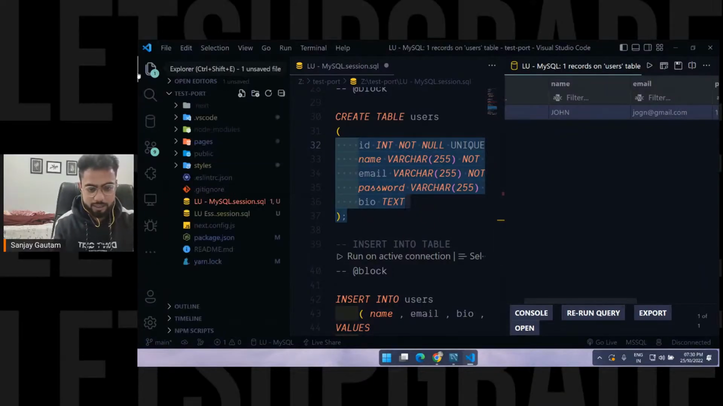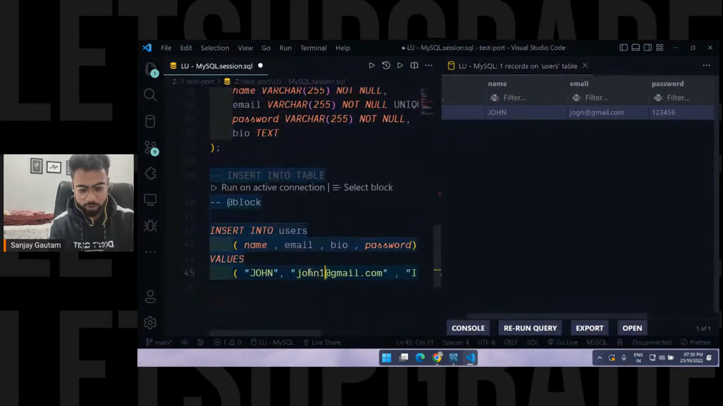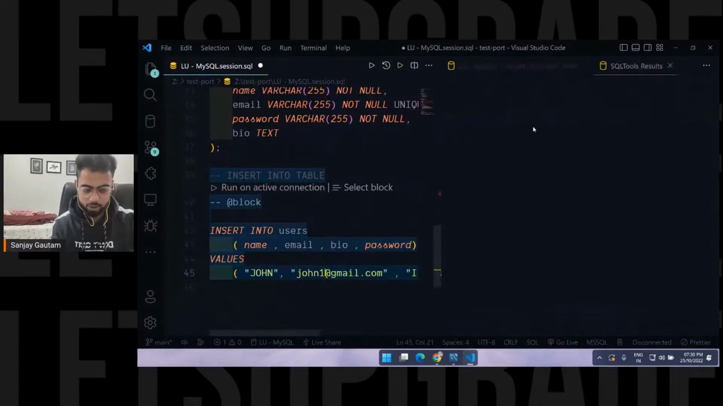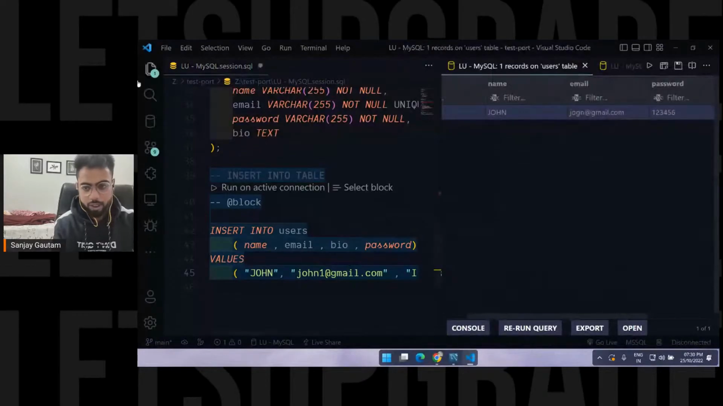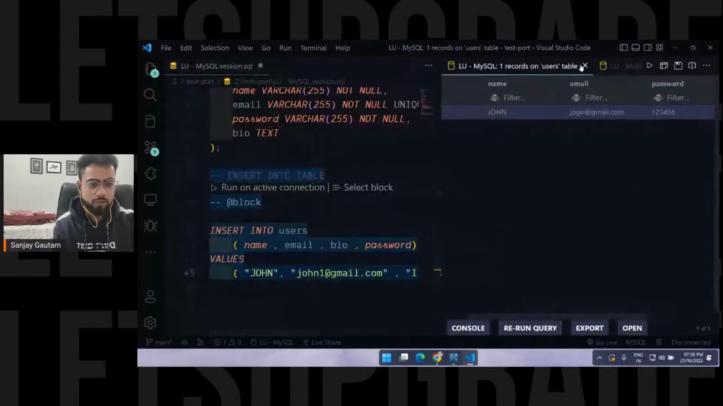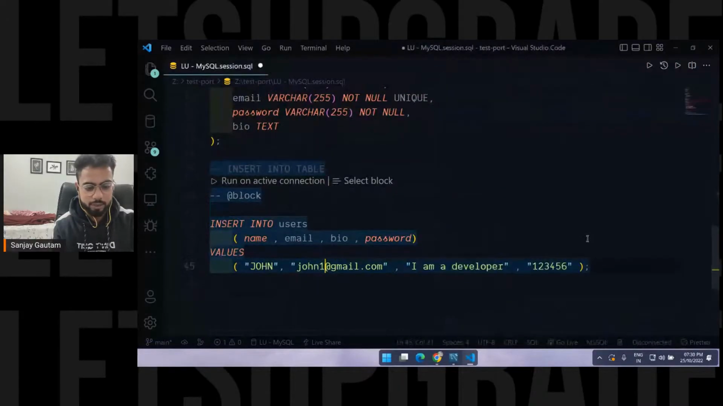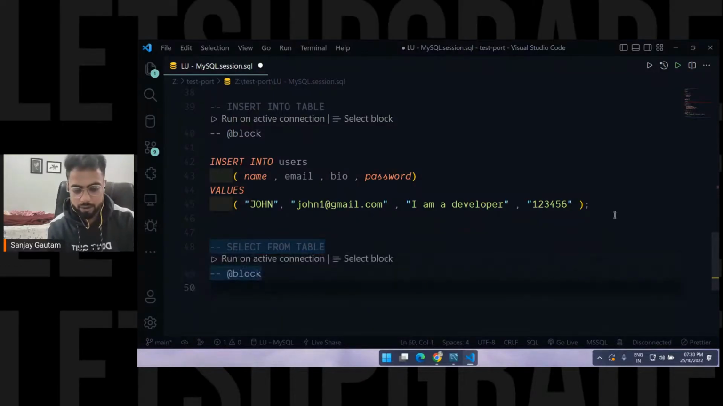If I change the email here, let me change the email to John1 and run this on the active connection. See, it got executed. Now, if you want to see all the data inside our database, just execute a command. Let me select the data. So select the table, and let me put a block here and just select.